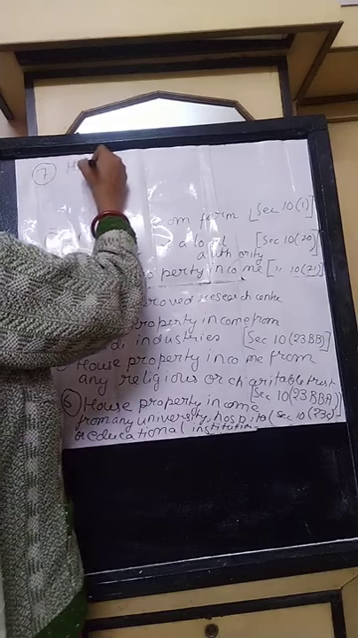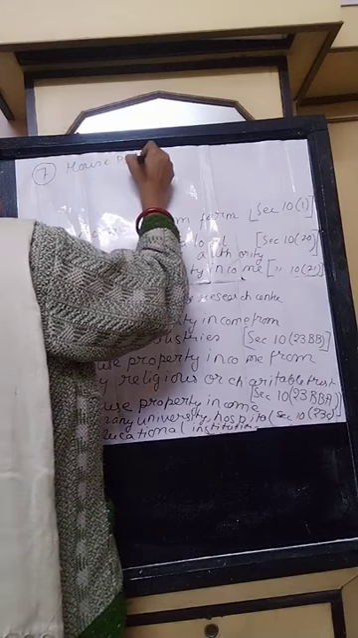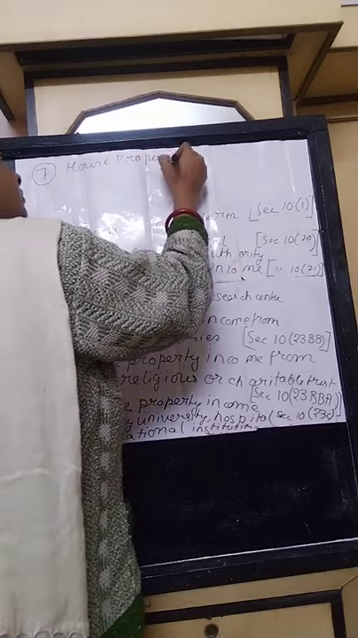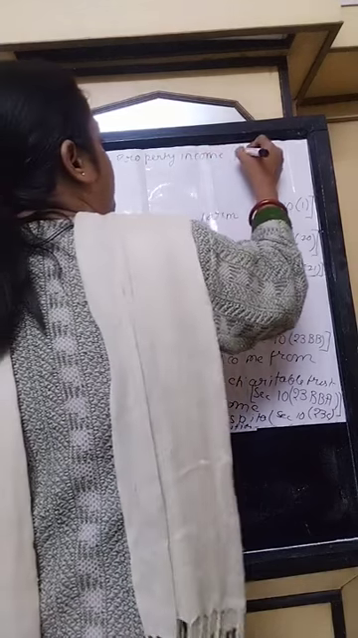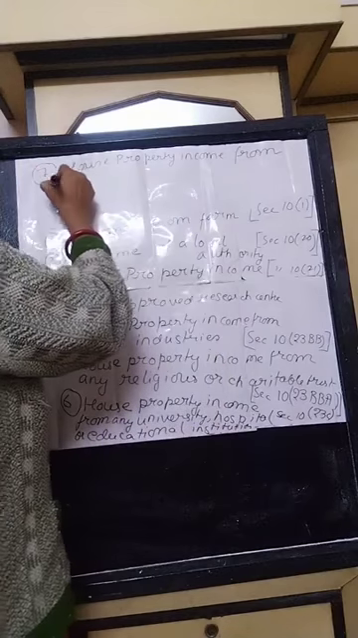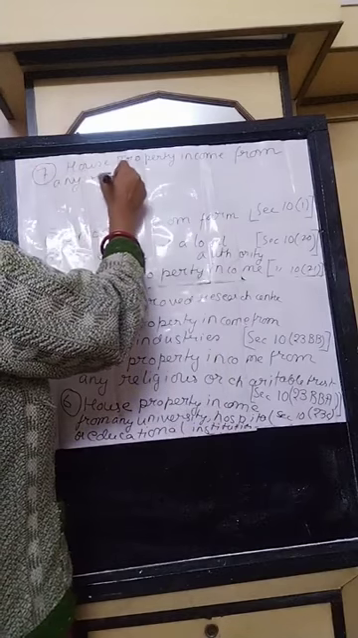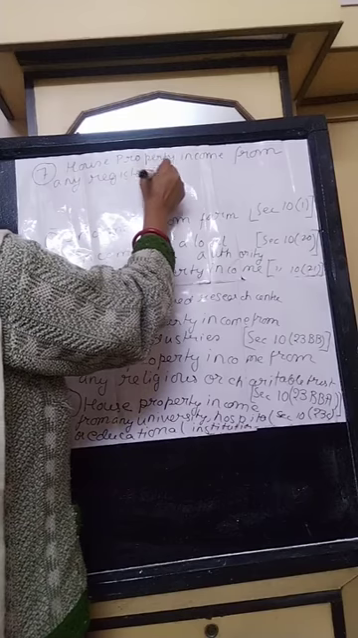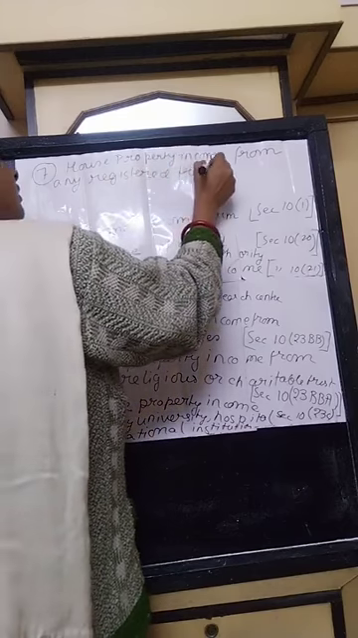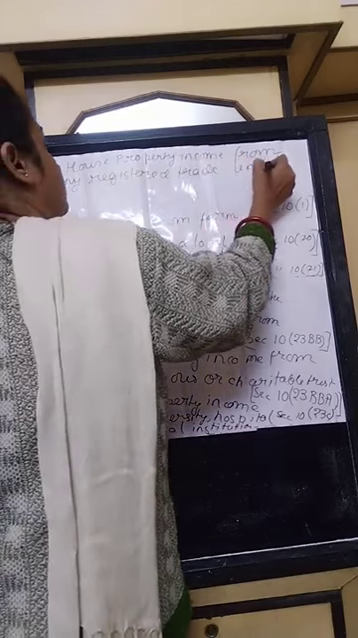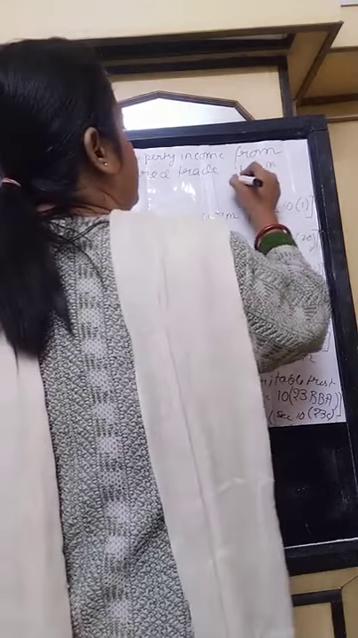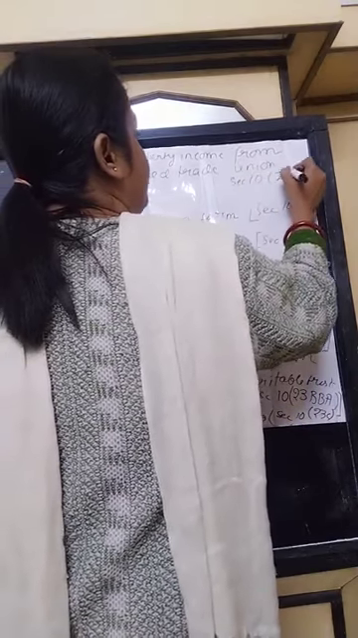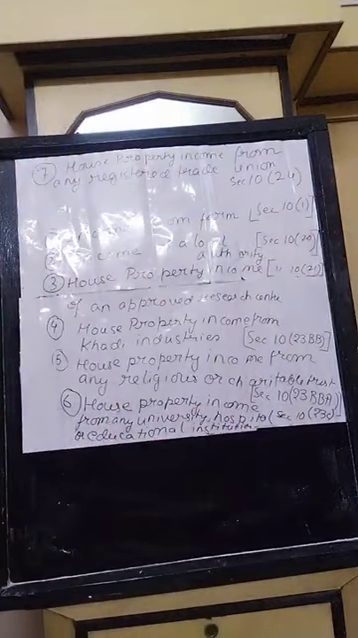House property income from any registered trade union. This comes under section 10(24). Section 10(24). This is the subsection.